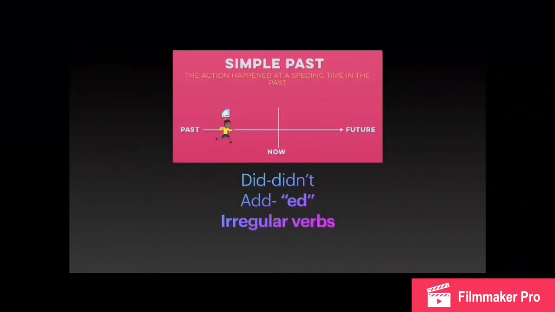So now we are going to make a review about simple past. So we use simple past to talk about past actions, the actions that you did in the past. So we have the auxiliary did and didn't, and we have regular and irregular verbs. You have to add ed to the regular verbs. Example, he watched TV yesterday. I did my homework.